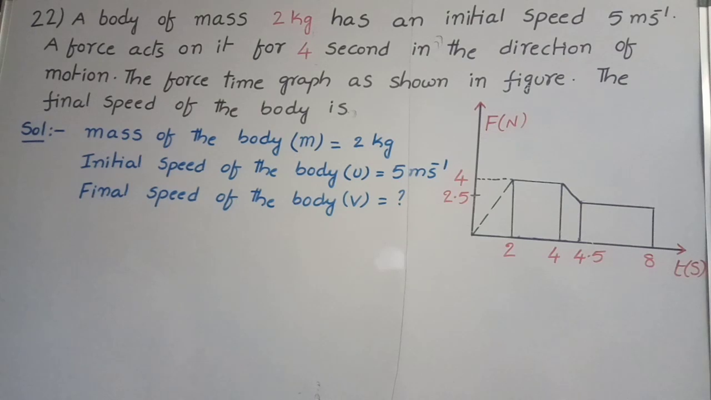22nd problem. A body of mass 2 kg has an initial speed 5 meter per second. A force acts on it for 4 seconds in the direction of motion. The force time graph is as shown in the figure. The final speed of the body is. According to the problem, the mass of the body is 2 kg. Initial speed of the body is 5 meter per second. We have to calculate the final speed.